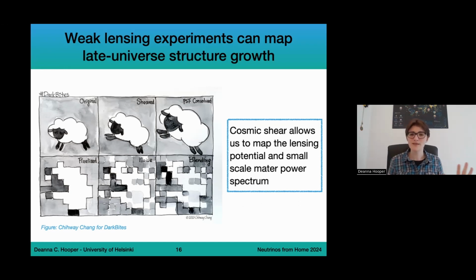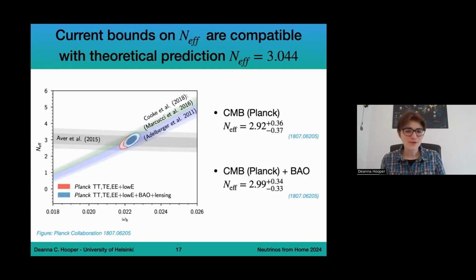So putting it all together, we have a lot of experiments that can measure the matter power spectrum. And of course, we have the cosmic microwave background, which is going to measure the photons that decoupled. As I've explained, both of these are very sensitive to neutrino physics. So we can really put together a lot of different things to try to study the sum of neutrino masses and N effective. So first of all, let's focus on the bounds that we have on N effective, so on the overall relativistic components in the universe.